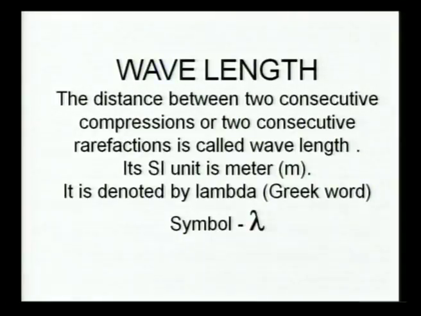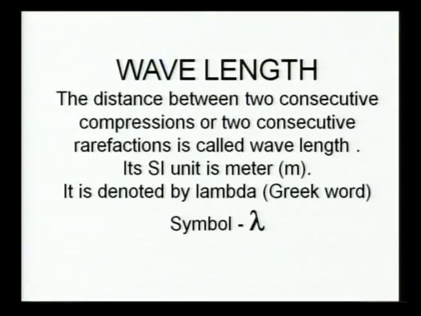And friends, do you know what is the SI unit of wavelength? The SI unit of wavelength is meters. And friends, it is represented by lambda, and this lambda came from a Greek word. So friends, do you know what it is represented by? Yes, the wavelength is represented by lambda.